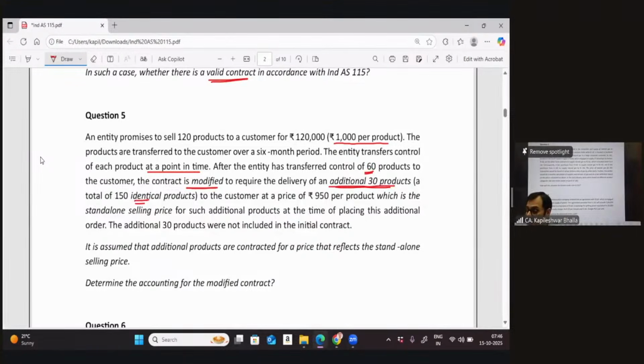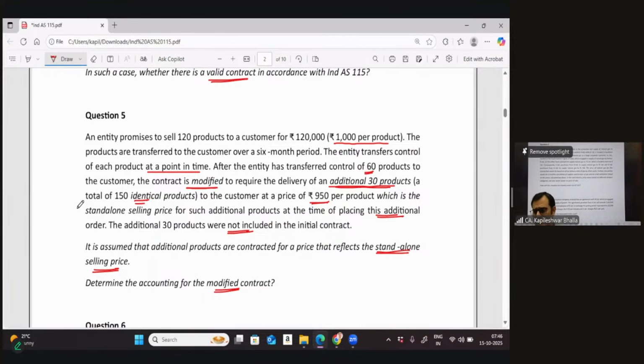It says the price is 950 per product, which is the stand-alone price for such additional products at the time of placing this additional order. The additional 30 products are not included in the initial contract. It is assumed that the additional products are contracted at a price that reflects the stand-alone selling price. Determine the accounting for the modification contract.